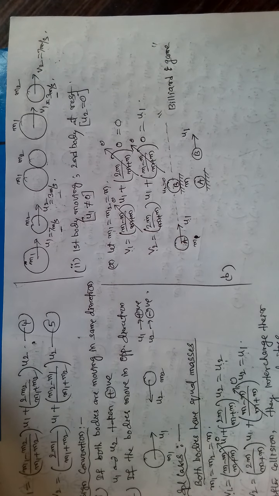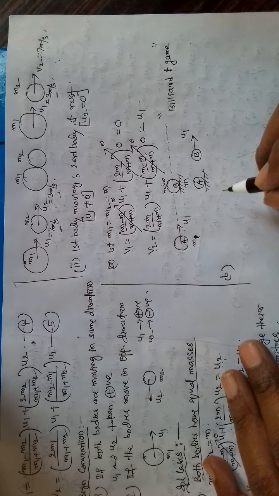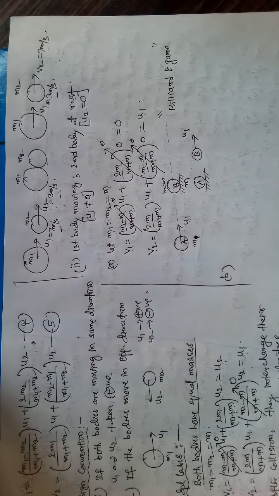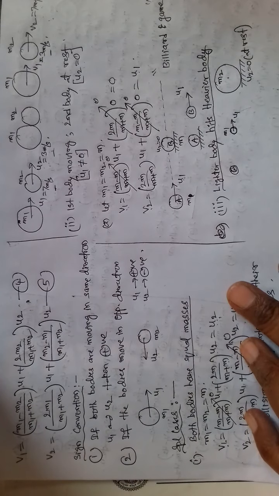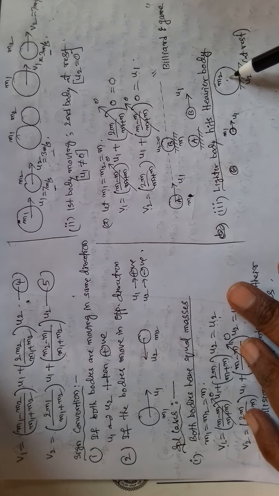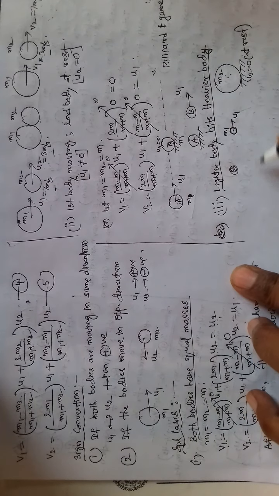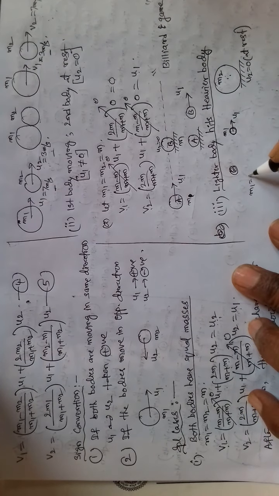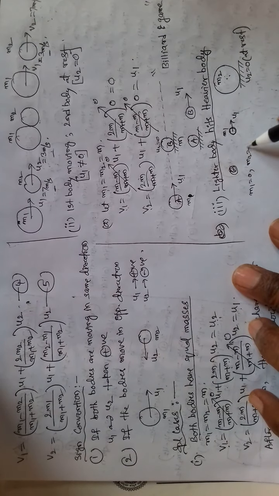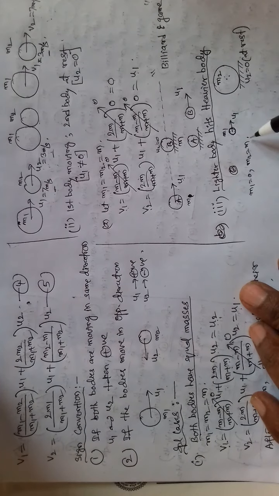Now let us consider, suppose lighter body hits a heavier body. Compared to its mass is negligible. So take m1 is equal to 0 and say m2 is equal to m, and it is at rest, u2 is equal to 0.